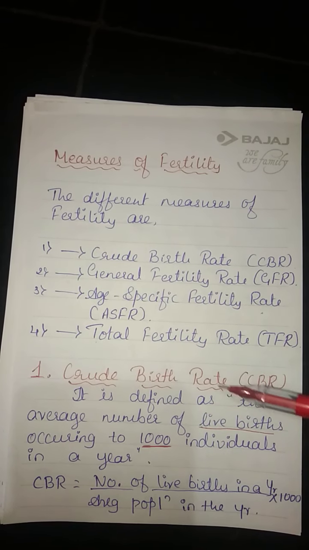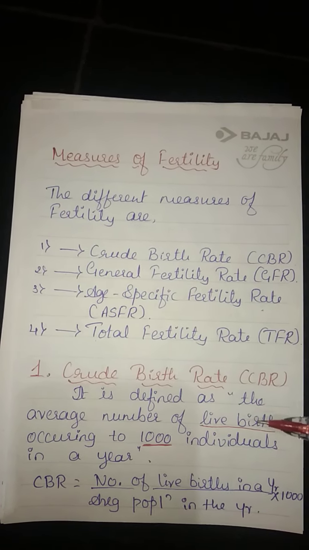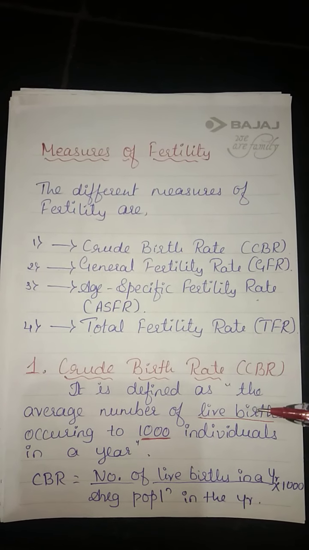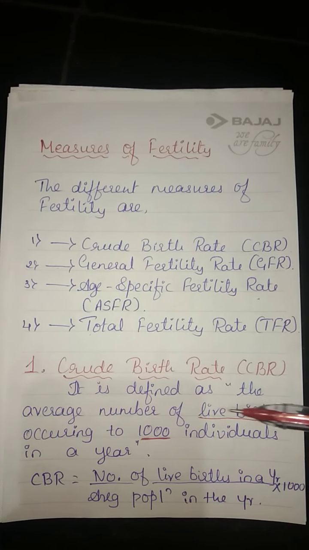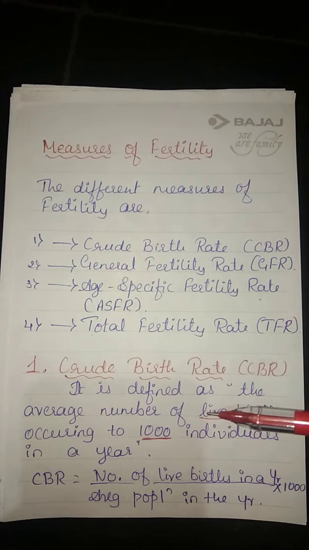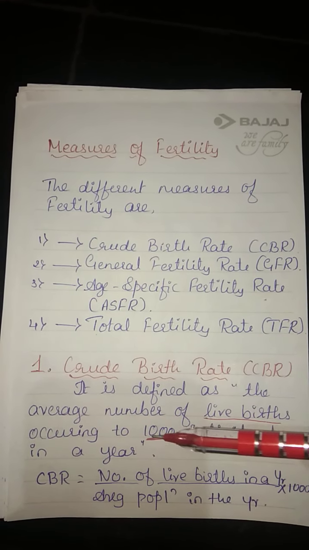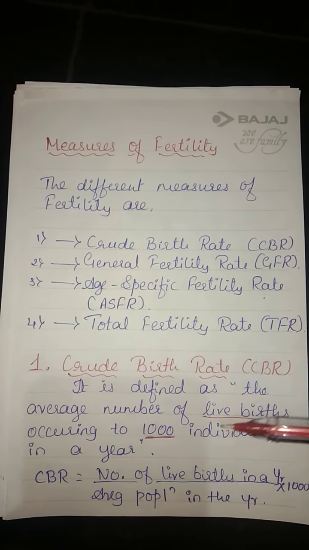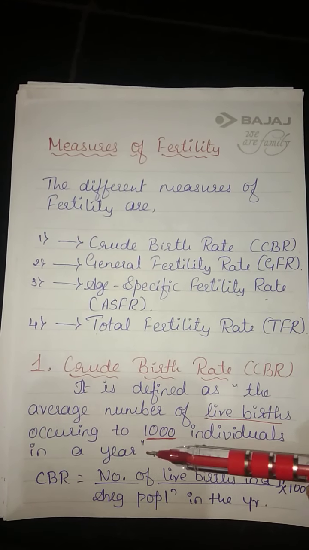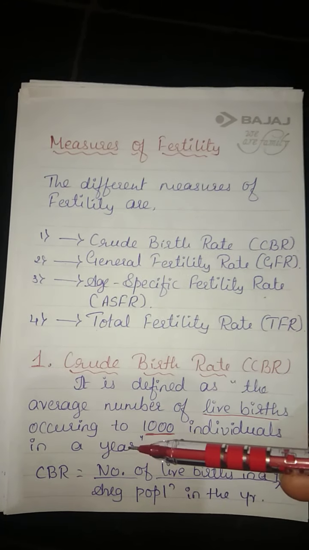So here in this concept we consider only live births. Stillbirths are not considered. Remember this, average number of live births occurring per 1000 individuals in a particular year.